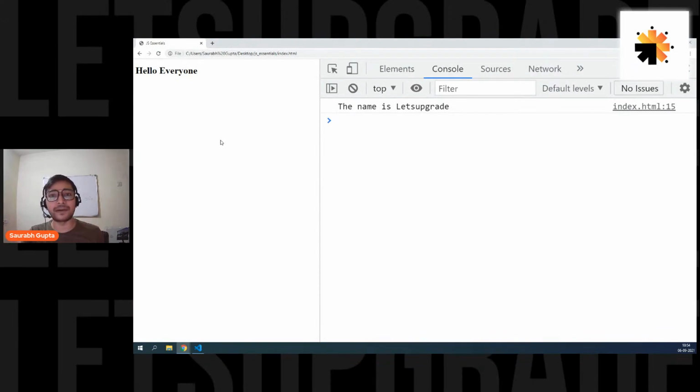Right now, our web page is completely clean. But let's say in future our web page is a good looking web page, and I want to print some variables and see what values they are holding. I want to test it. I want to debug it. So in that case, this is the console. This is what is important. We can print everything here, and it's never going to disturb our web page.